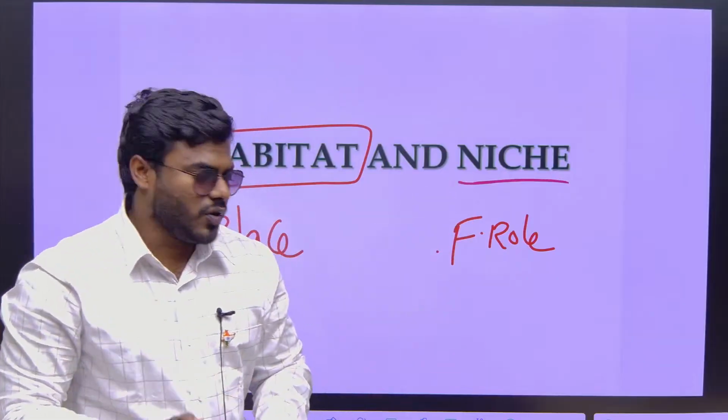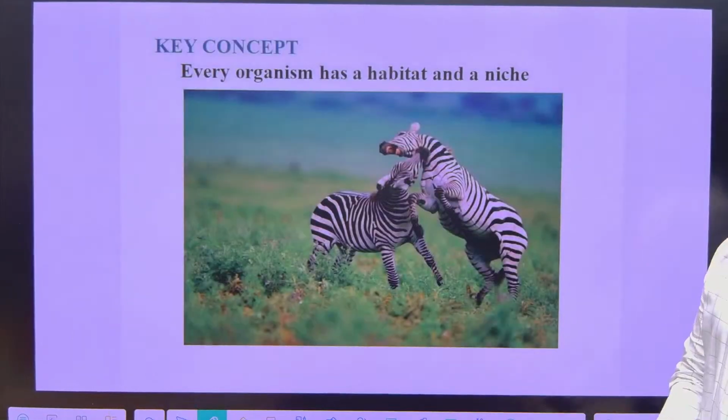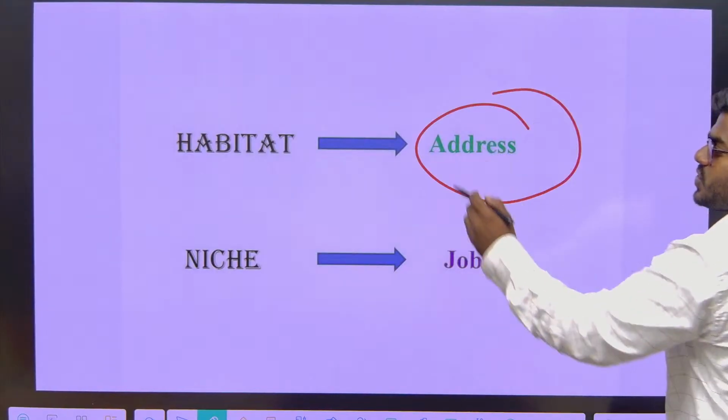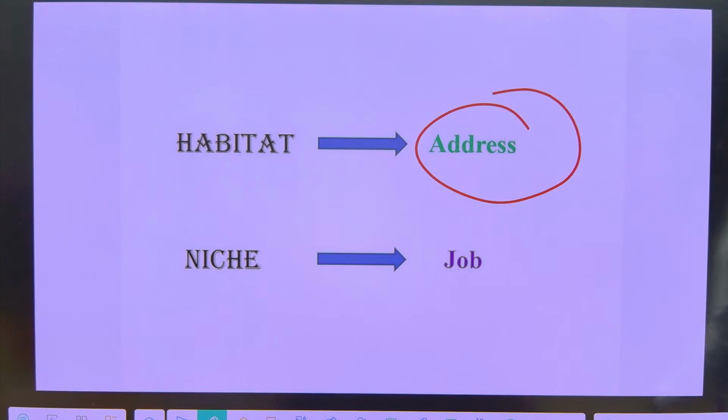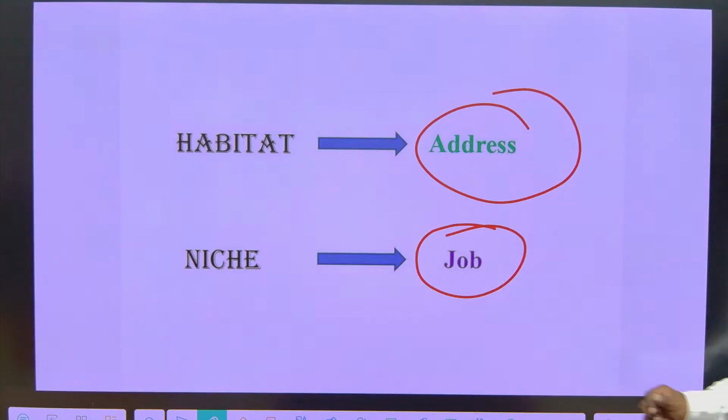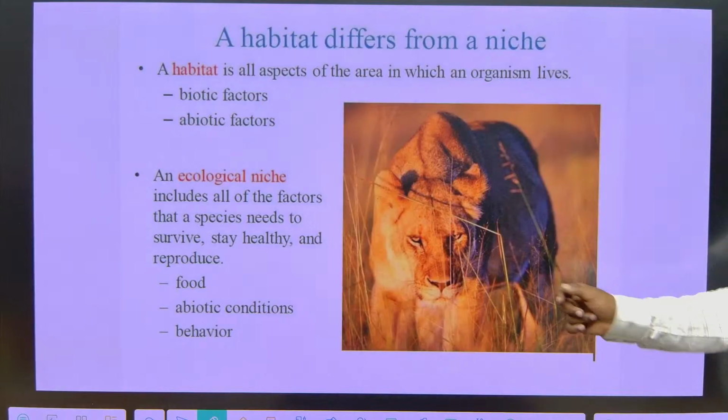So in simple words, habitat generally represents the address, the place or set of environmental conditions where it lives. Niche represents the fundamental role performed by the organism.